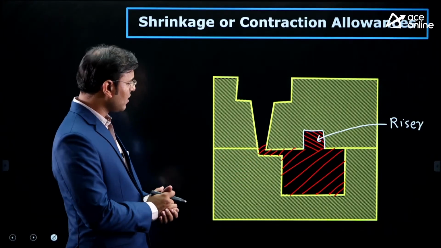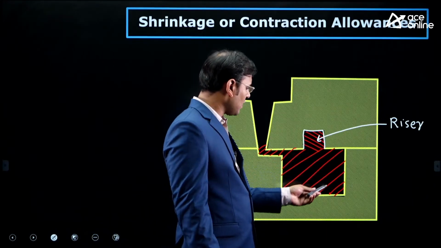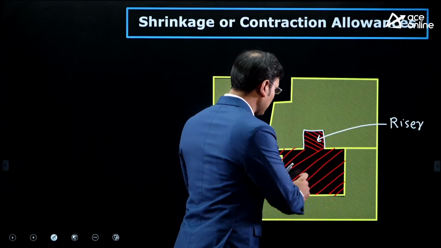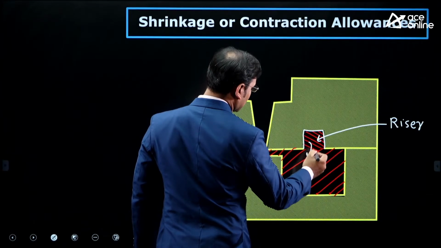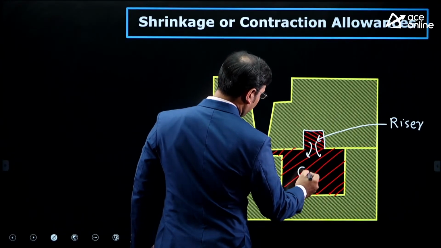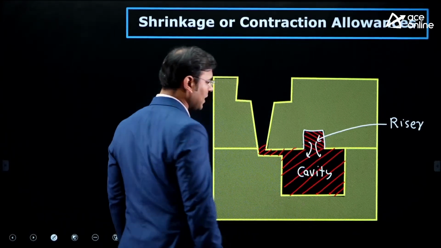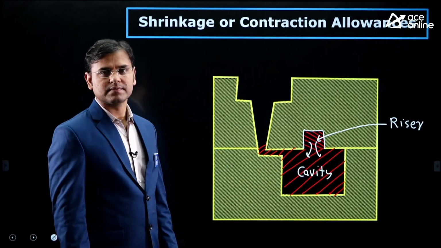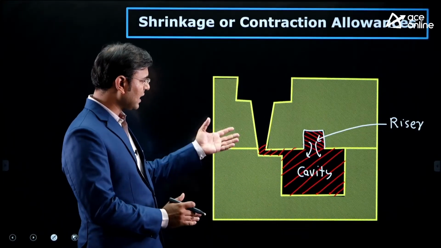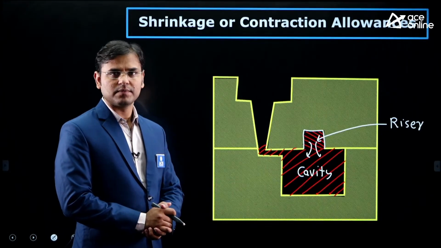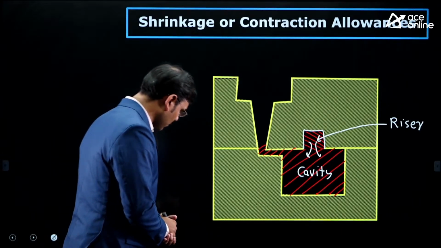Because of that, whatever the molten metal reduces here, the riser is supplying molten metal to that casting cavity. This is the cavity, known as the casting cavity. The riser is supplying molten metal to that casting cavity. Some student can ask, sir, molten metal is also shrinking in the riser. Definitely. But there is a very big topic, that is riser design. In that riser design we are going to study that.